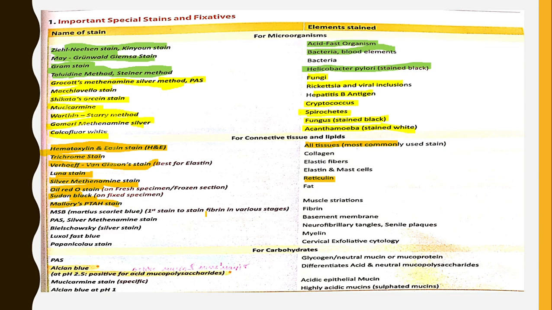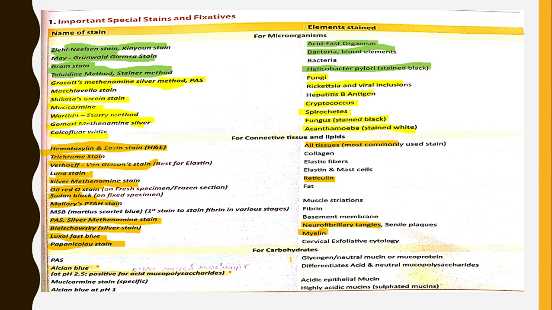Mallory stain is used for muscle striations. PAS or silver methenamine stain, these both are used to stain basement membrane. Bielschowsky stain is a silver stain used for staining neurofibrillary tangles and senile plaques. Luxol fast blue is a stain used for myelin. Papanicolaou stain is used for staining cervical exfoliative cytology in Pap smear.